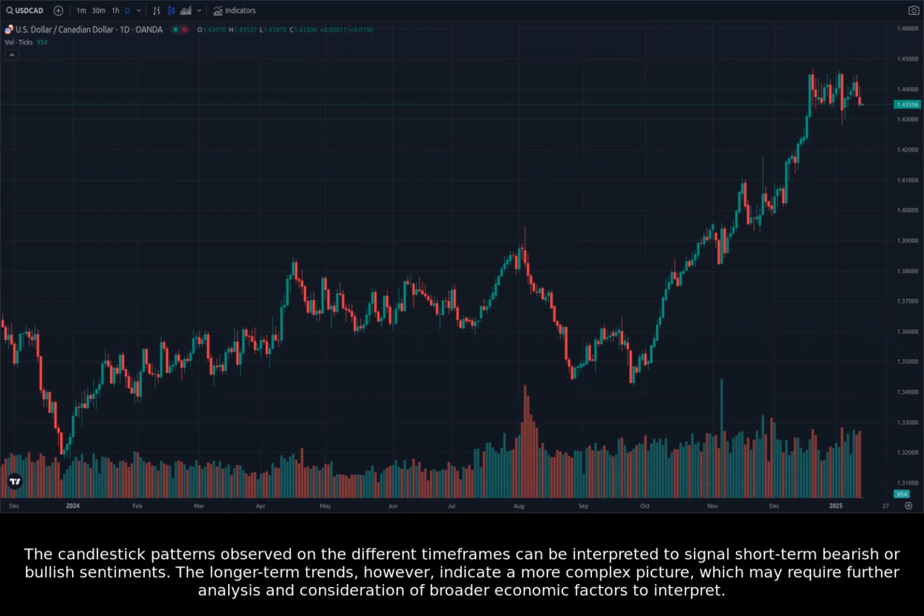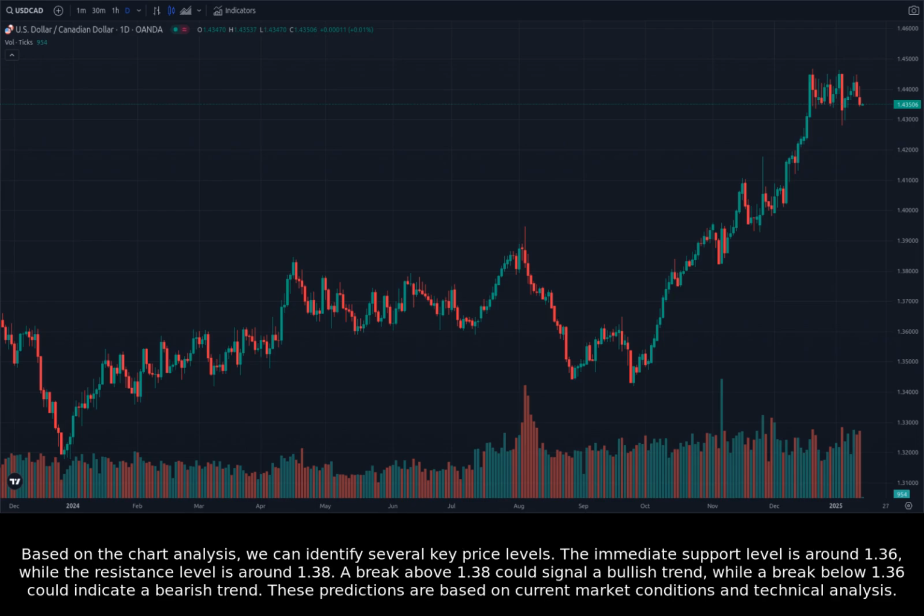Based on the chart analysis, we can identify several key price levels. The immediate support level is around 1.36, while the resistance level is around 1.38. A break above 1.38 could signal a bullish trend, while a break below 1.36 could indicate a bearish trend. These predictions are based on current market conditions and technical analysis.